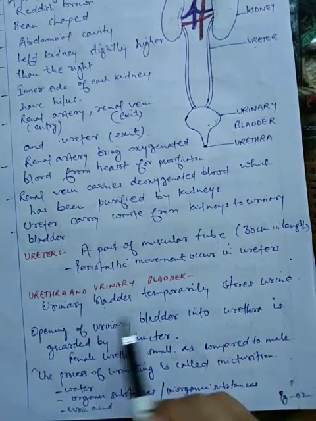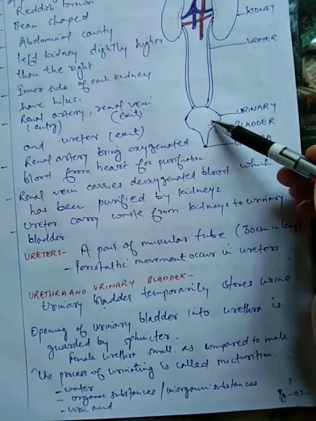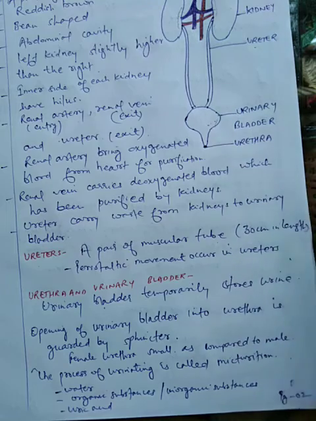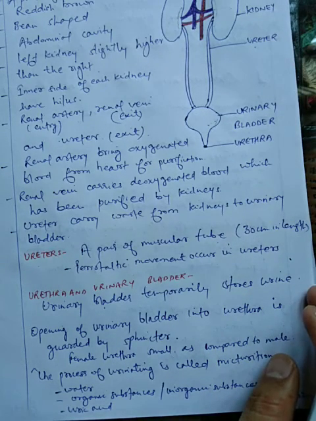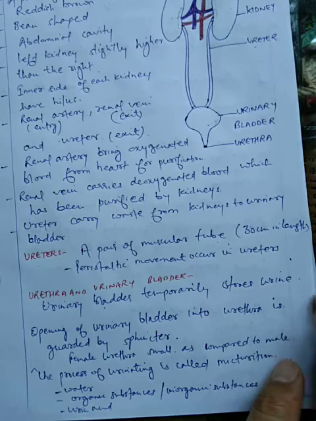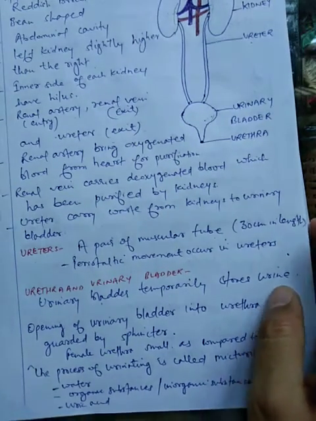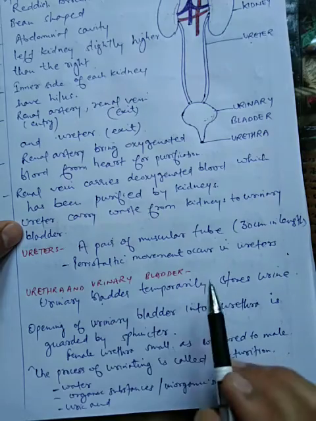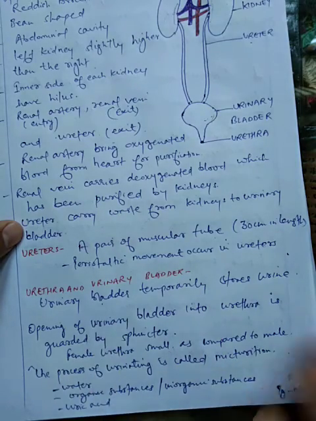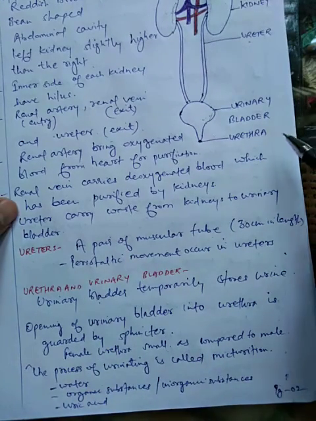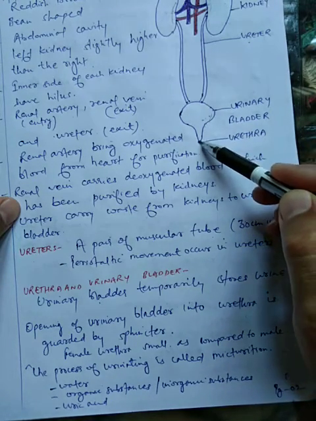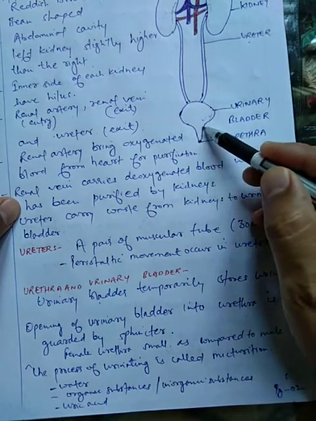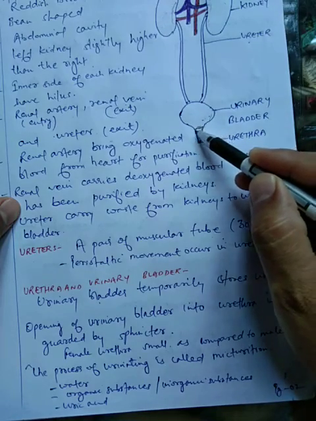The urinary bladder is a muscular bag-like or sac-like structure which stores urine temporarily, for a little while. The opening of the urinary bladder into the urethra is controlled by a sphincter.